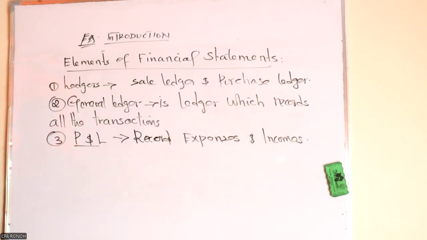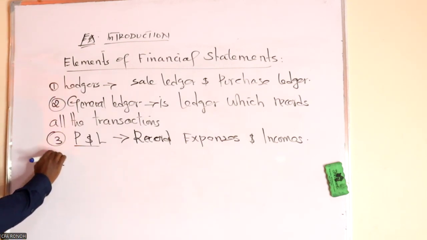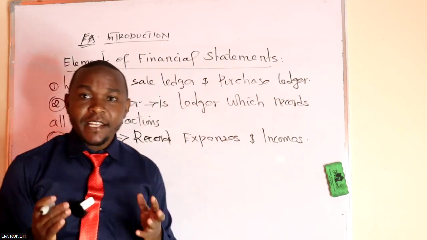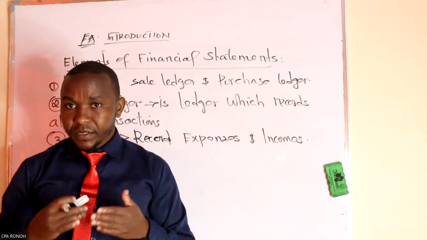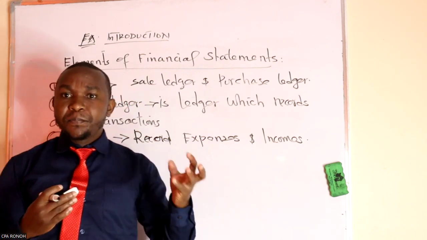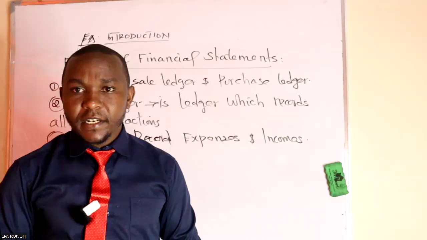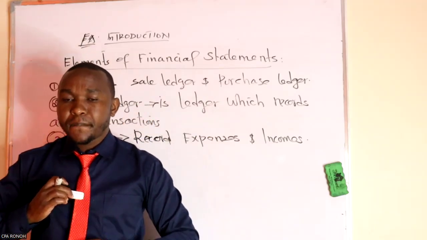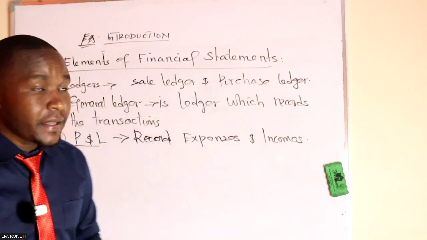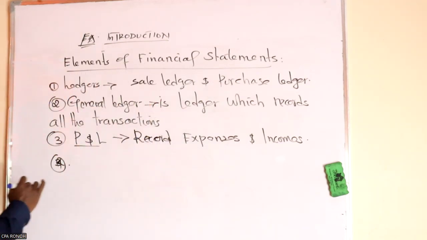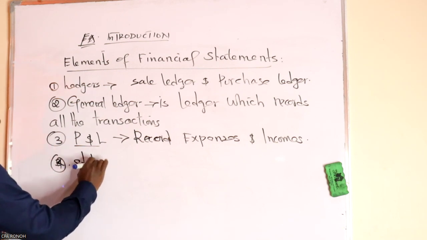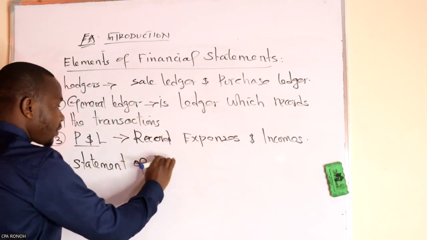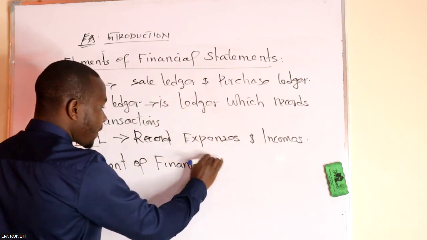And then thereafter, we have another one, number 4, the balance sheet. The balance sheet will remain the same name, but the policies or the standards of financial accounting keep on changing. The balance sheet will remain the balance sheet, but now we call it the statement of financial position.